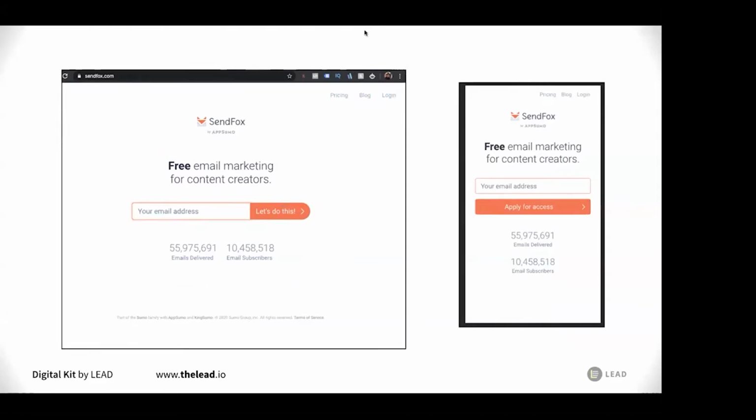A landing page is designed to get visitors to do a single thing, one thing only. And the one thing is tied to your goal. Do you want to collect leads? Do you want to sell something? Do you want to create engagements? It's up to you and your business goals as well.